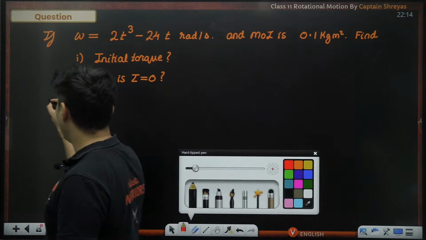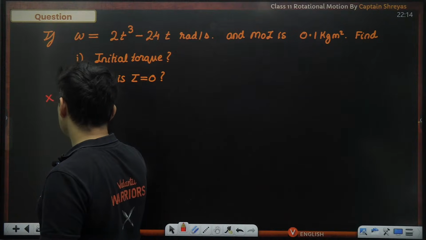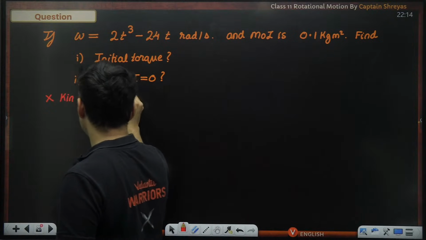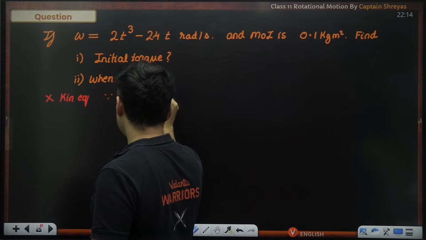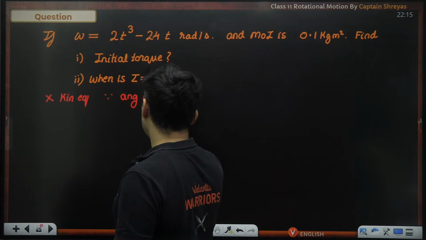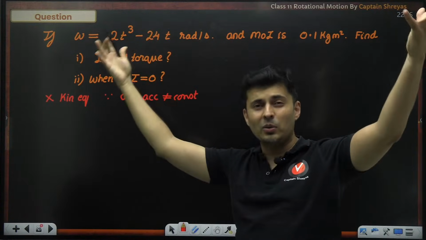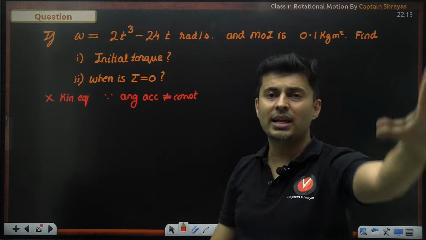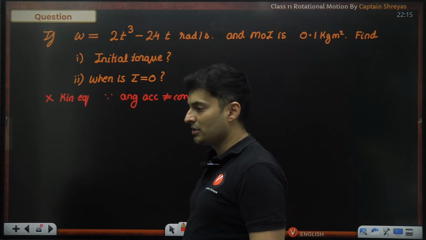Kinematic equations are invalid since angular acceleration is not constant. I know this because omega has a t cube, so angular acceleration will not be constant, and I'm not allowed to use kinematic equations.